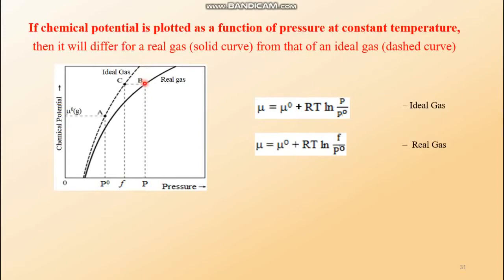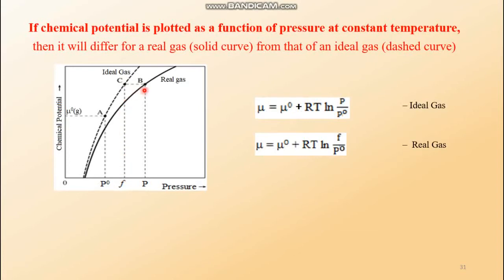Now the chemical potential is constant, and the pressure should be changed. So we have to move parallel to the x-axis. The chemical potential mu is constant. At that point, the pressure of the real gas is measured to be capital P. At that particular chemical potential, if the pressure of the ideal gas were measured, it would be less than that. That is, the idealized pressure of that real gas would be less than P, and this pressure is the fugacity of that real gas.